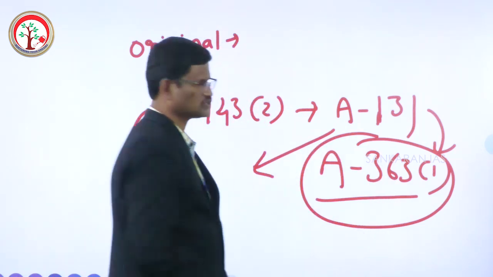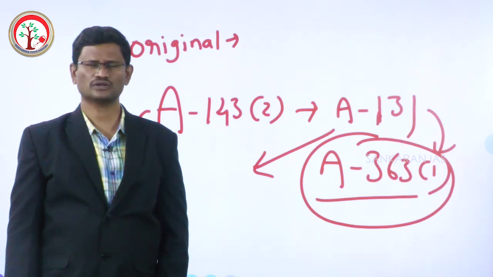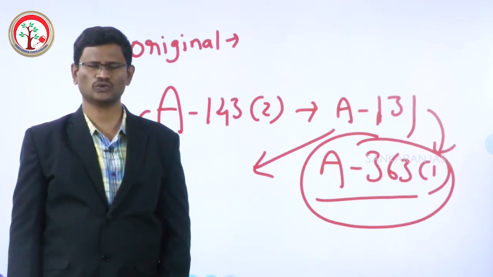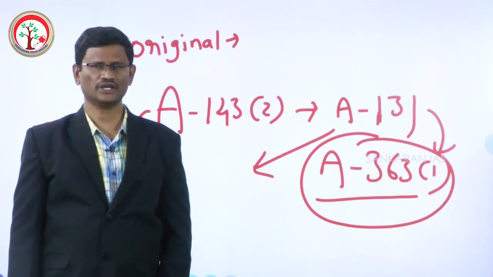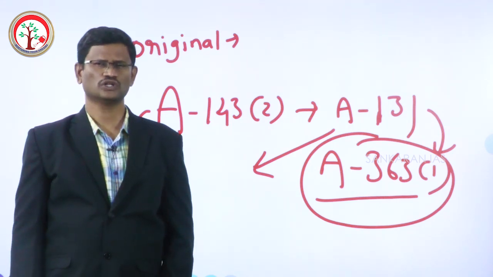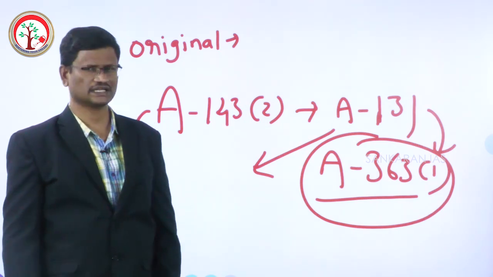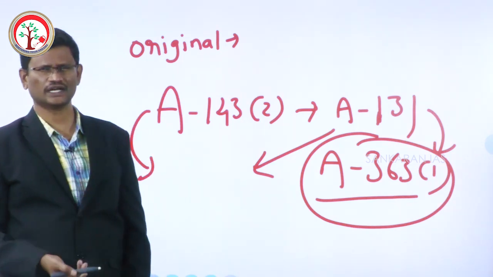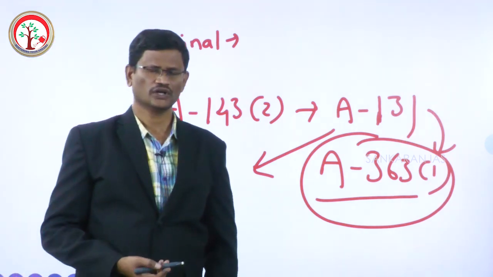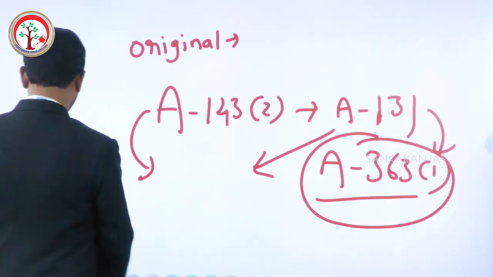Article 363 Clause 1 says, pre-constitutional treaties signed by the ruler of an Indian princely state, even if they are in operation even after the commencement of the constitution, on such issues, the opinion of the Supreme Court can be taken by the President under Article 143 Clause 2. That's what 363 Clause 1 says. So here you should read Article 143 Clause 2 in relation with 131 and 363 Clause 1.